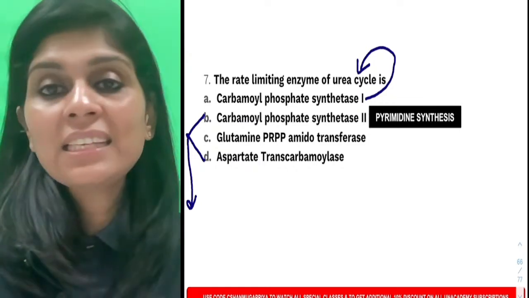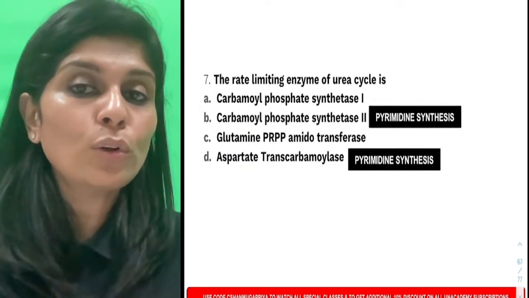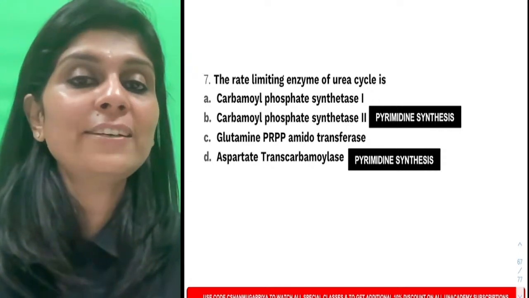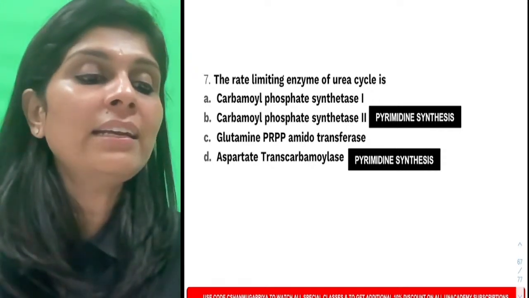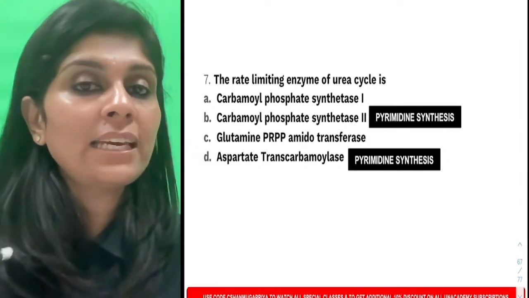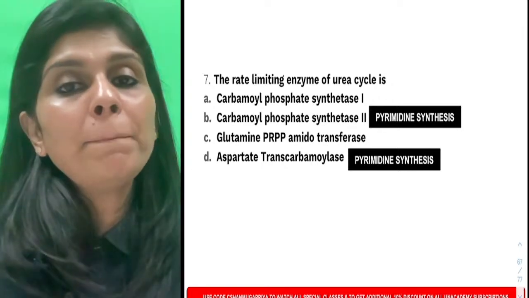So both these can be right. So what is the rate limiting enzyme of pyrimidine synthesis, all of you? For pyrimidine synthesis, it is carbamyl phosphate synthetase 2 / aspartate transcarbamylase, both of which are two activities of the same enzyme.